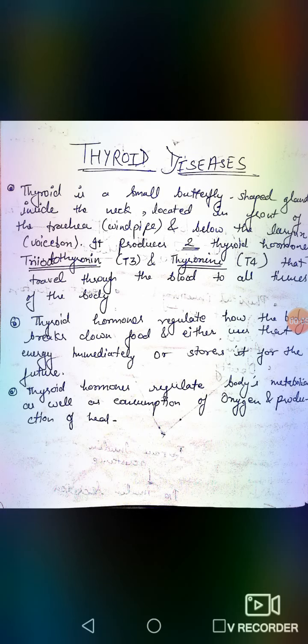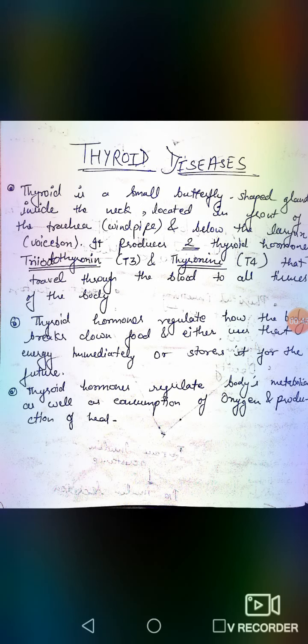So first of all, we all have to know what is thyroid. Basically, thyroid is a small butterfly-shaped gland inside the neck, located in front of the trachea, also known as the windpipe, and below the larynx, which is also known as the voice box.